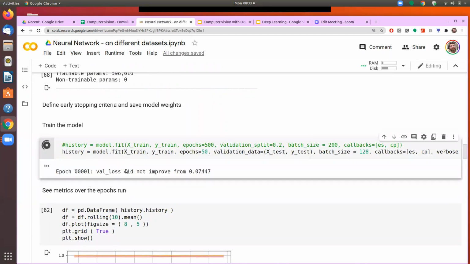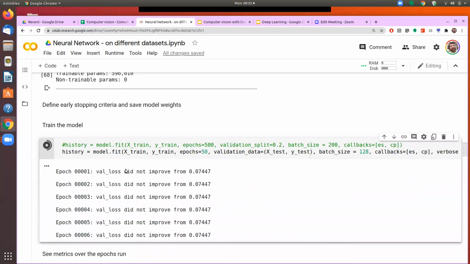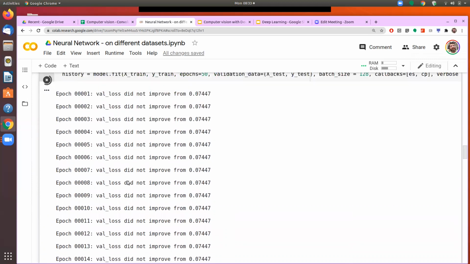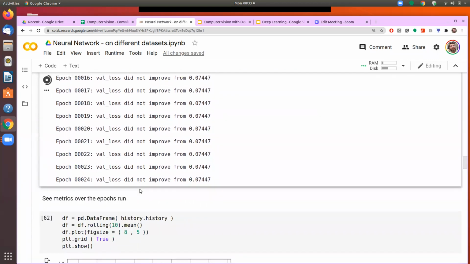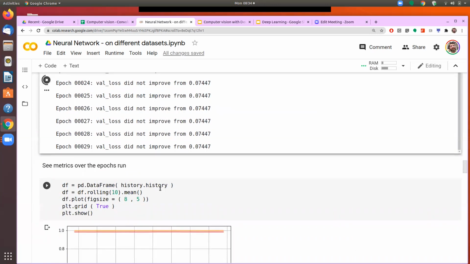Rest everything remains the same, but now I get the classification performance not on the digit data set but on the fashion data set. That is why you should make reusable functions after you have done the first set of iterations, so that it becomes much easier to work with different data sets and different optimizers. Only one change, the data set, and now I am able to run the same neural network on the fashion data set as well.